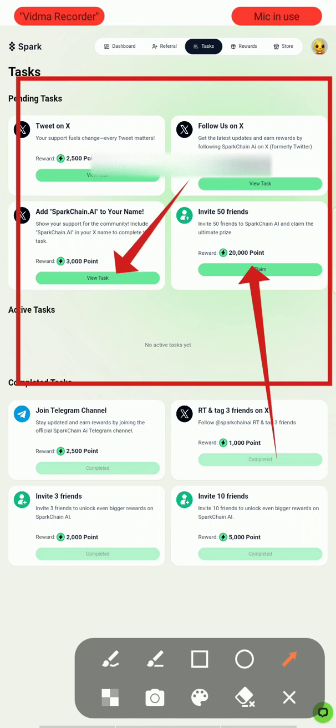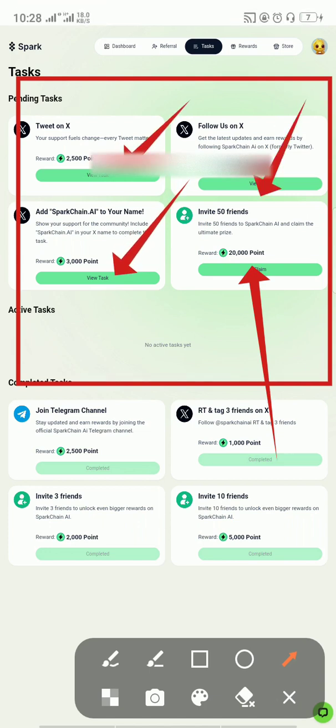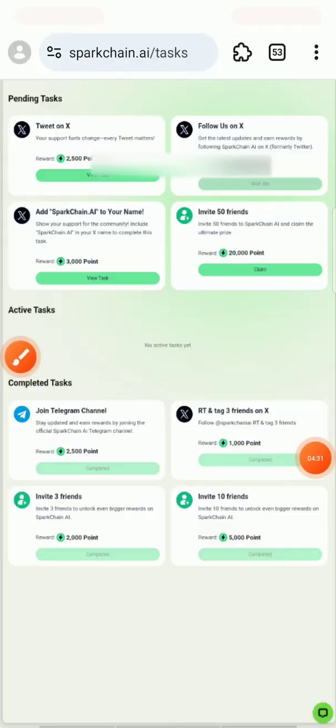So you can complete this task, do this one, complete this one as well. So I'm going to follow them on X. Of course, I'm already following them, but I think it was not actually noted in the system. So I'm going to complete that task right now.